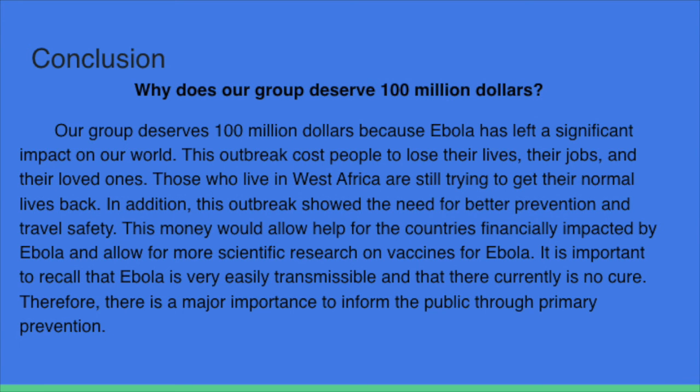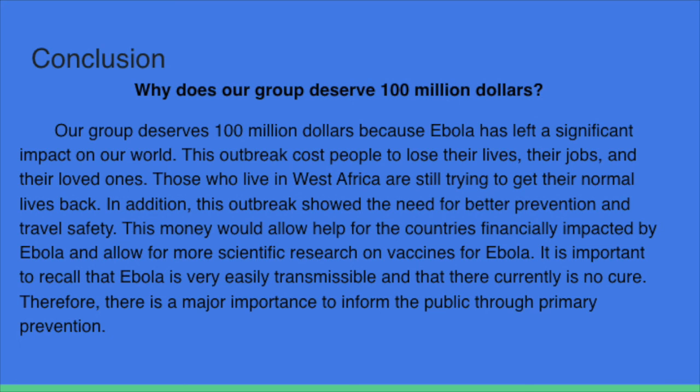In conclusion, why does our group deserve $100 million? Our group deserves $100 million because Ebola has left a significant impact on our world. This outbreak caused people to lose their lives, their jobs, and their loved ones. Those who live in West Africa are still trying to get their normal lives back. And in addition, this outbreak showed the need for better prevention and travel safety. This money would allow help for the countries financially impacted by Ebola and allow for more scientific research on vaccines for Ebola. It is important to recall that Ebola is very easily transmissible and that there is currently no cure.